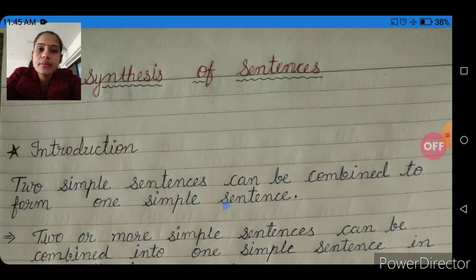Introduction part is there, so let's start it. Listen to me carefully and learn it well. Introduction part says two simple sentences can be combined to form one simple sentence.